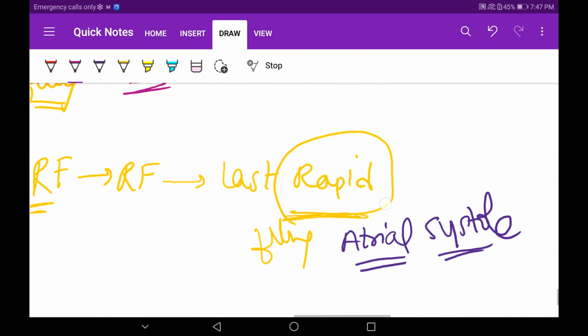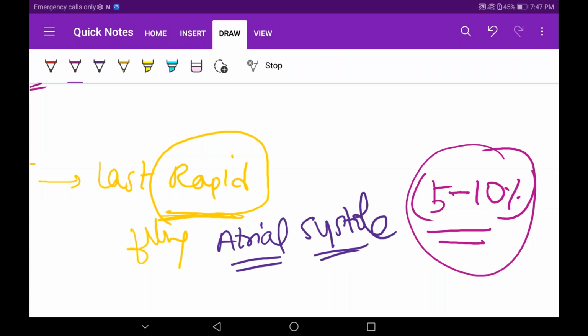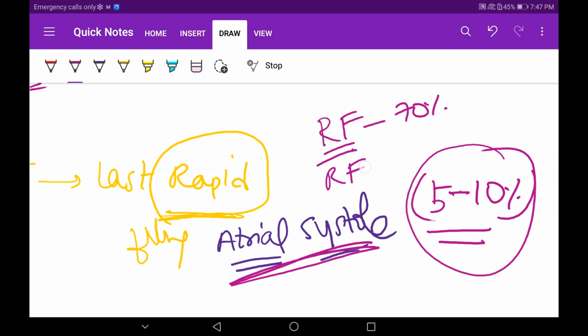When we come to the last rapid filling of atrial systole, only 5 to 10% of blood. Exactly as I told you in the starting of the atrial systole, only 5 to 10% of it is responsible for the blood filling of the ventricles. This is how the mechanism occurs. The most important mechanism is rapid filling. 70% is coming from there. Then reduced filling, then atrial systole.